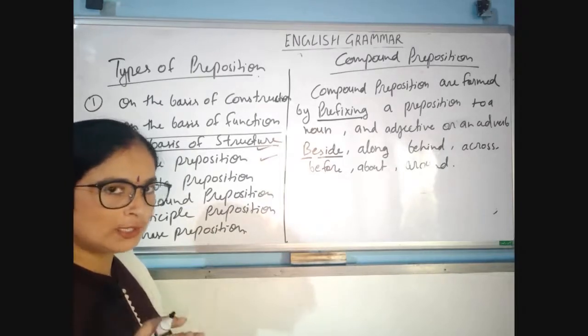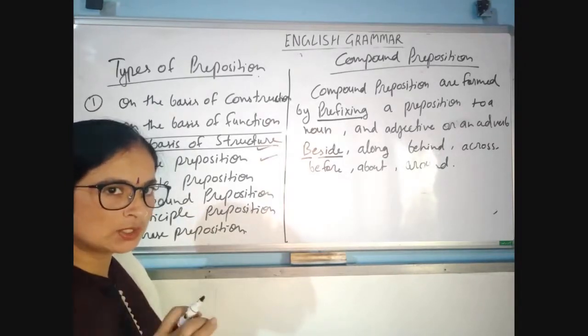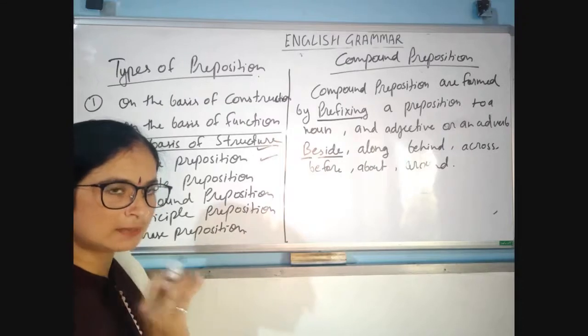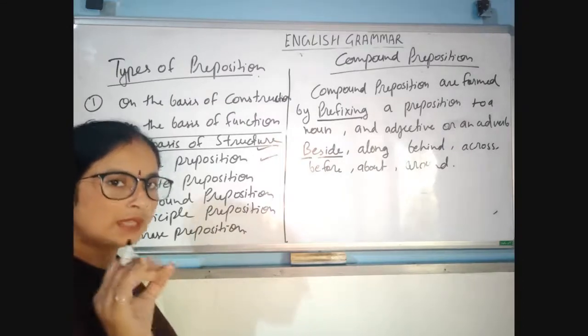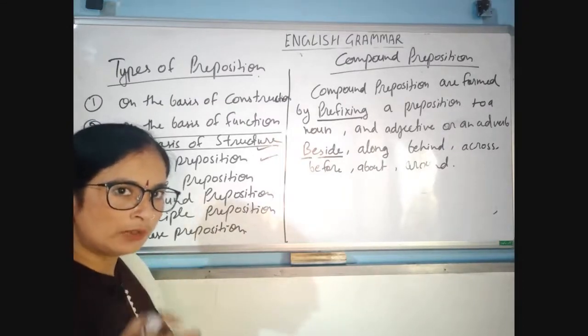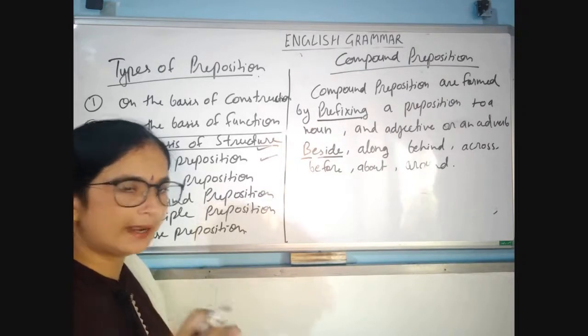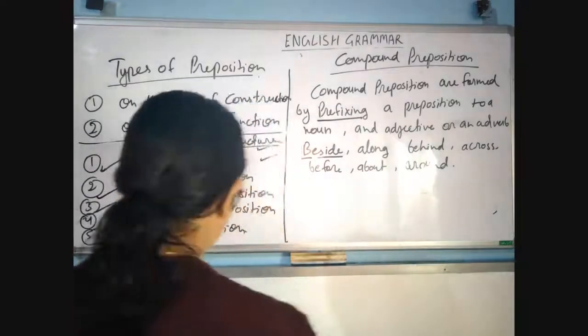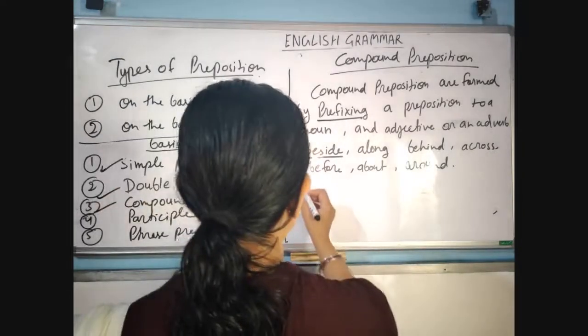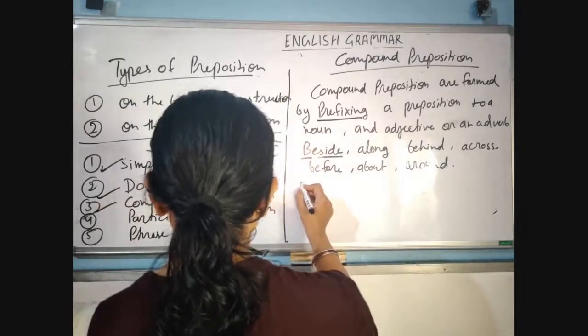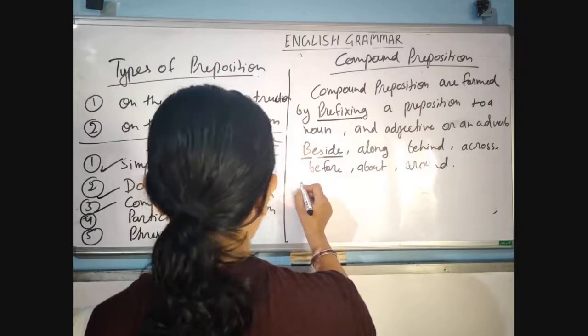Not only a noun and pronoun is used here; a preposition is prefixed before a noun, pronoun and adverb. I'm just writing examples here. I will make you understand through the example. There are several trees around my college.